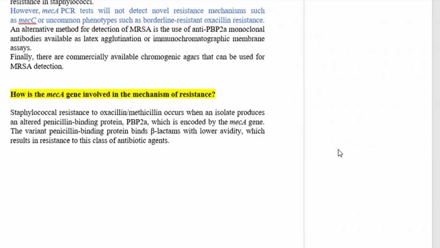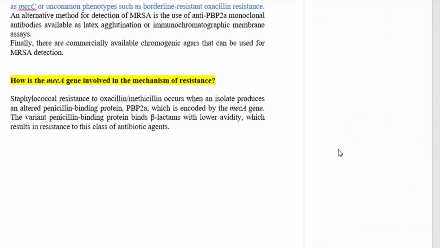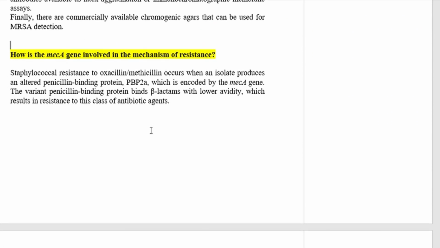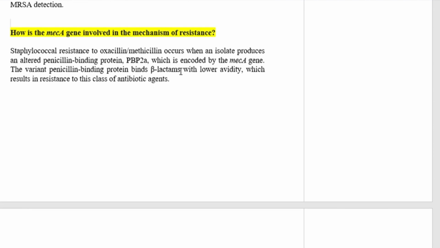So how is mecA gene involved in the mechanism of resistance? As we have already discussed, staphylococcal resistance to oxacillin or methicillin occurs when an isolate produces an altered penicillin binding protein, PBP2A, which is encoded by the mecA gene, and the variant penicillin binding protein, PBP2A, binds to beta-lactam with lower avidity, which results in resistance to this class of antibiotic agent.